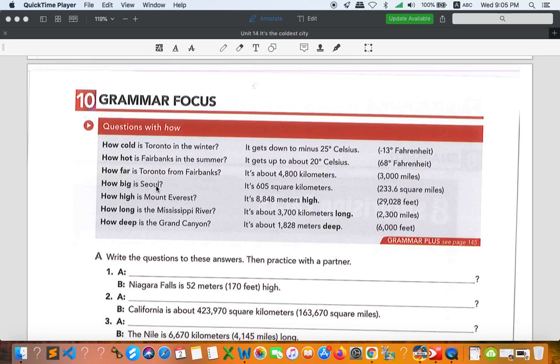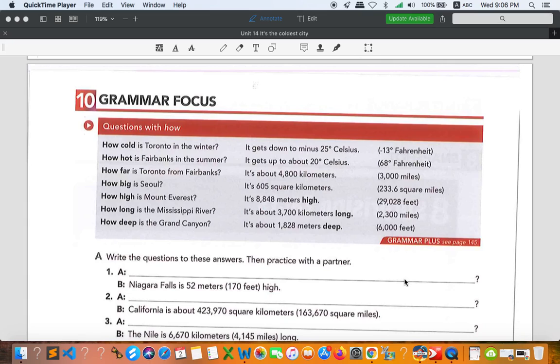And when you see square, it can be square miles, square kilometers, or square meters. So you need to ask how big. Remember that, okay, when you see square. But without square, for example, it's just 605 kilometers, it's going to be how far from one place to another. But with the word square, you need to ask how big. And for how high, you don't need to care much because we see high at the end, so you need to ask how high. Long, you also need to ask how long. Deep, you need to ask how deep.